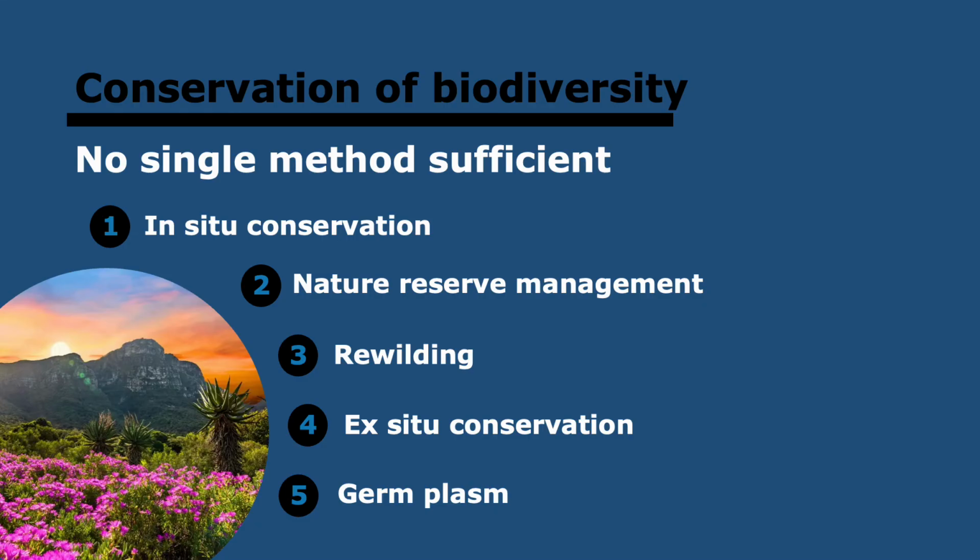Actually, costs for this can be really low if the wildlife reserve is in a good state because it requires low human intervention. However, sometimes nature reserves do have to be managed. So that's nature reserve management to remove alien species or reintroducing species that are locally extinct, etc. Then we have rewilding, which is taking damaged ecosystems back to their natural state. So for example, reforestation. Then ex situ conservation are zoos and botanical gardens. And finally, germplasm storage is having seed banks for plants or egg and sperm banks for animals so that they could be made if they became extinct.